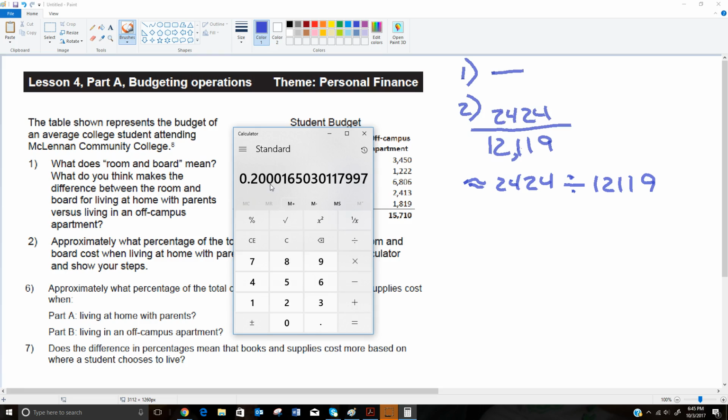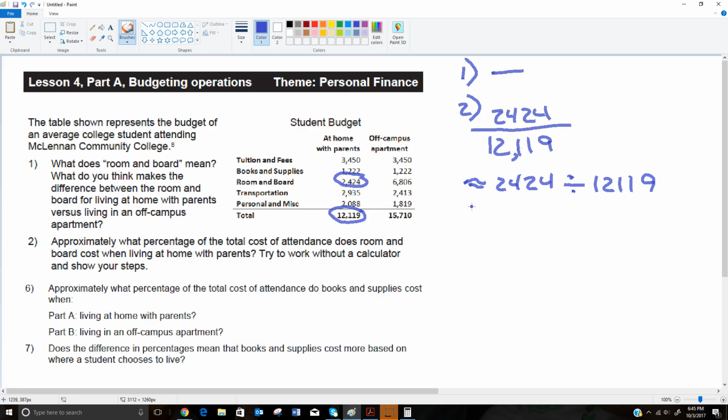0.200016. I'm going to round this to the third decimal spot. So I'm going to round it to 0.200, and I'm going to leave that 0 alone because after it is a 0. Rounding says we're going to round this up if it's 5 or larger, so I'm not going to round this up to 1. 0.2000 is closer to 0.200 than it is to 0.201.